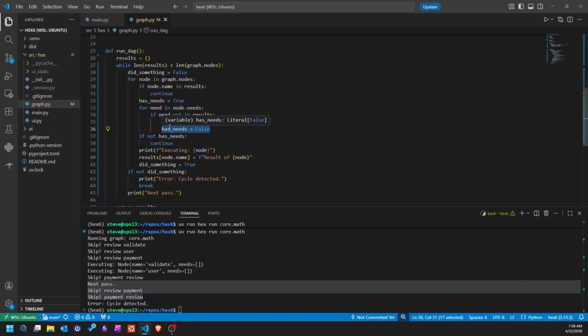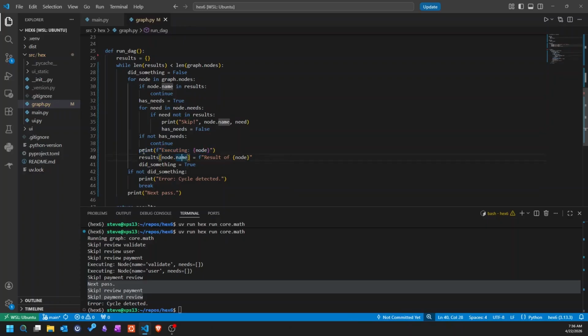We have to set has needs to false so that we can continue right here, because if you continue here, the continue keyword is operating on this for loop, and then you're just going to go ahead and execute that node, even though you're not supposed to. I don't know if that made sense, but if you make it this far, if you don't have needs that you're waiting on, and if you haven't already run, then you can go ahead and run it.